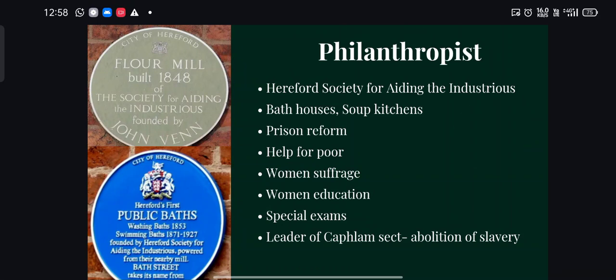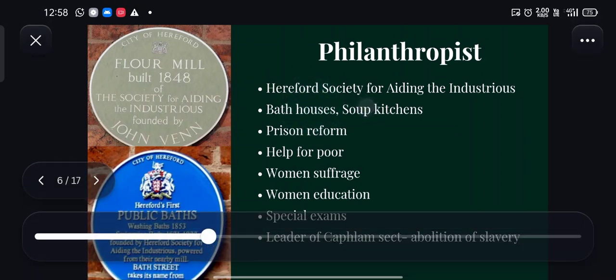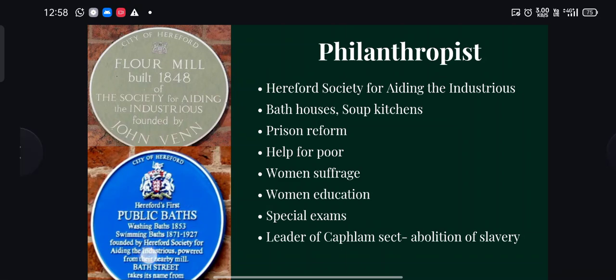He was a philanthropist, and he formed two communities. One was the Hereford Society for Aiding the Industrious, and he was also a leader of the Camp Farm sect, which worked for the abolition of slavery. He also donated many bathhouses, soup kitchens, etc. by this society, by this community. You can see here, this is an industry made by him for the welfare of people.